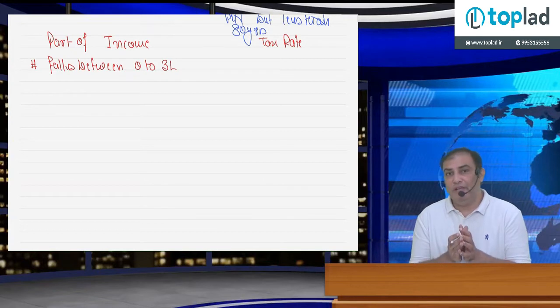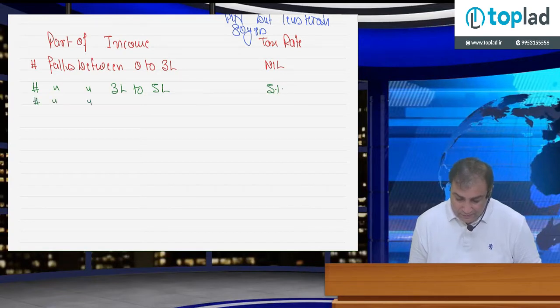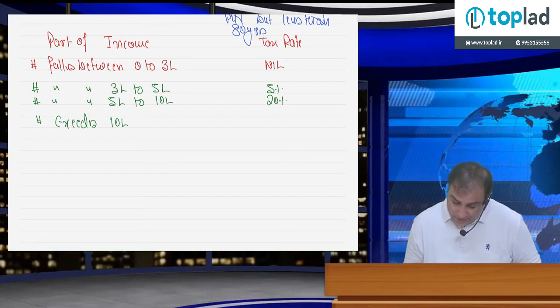Okay, exemption limit is raised from 250 to 3 lakh rupees. Tax rate is nil or say 0. Falls between 3 lakhs to 5 lakh, everything else will remain same, tax rate is 5%. Falls between 5 lakh to 10 lakh, tax rate is 20%. And part of income exceeds 10 lakh, so the part of the income which exceeds 10 lakh rupees, rate is 30%.